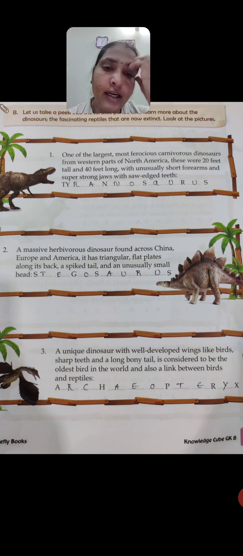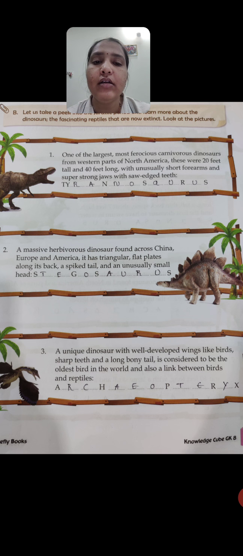Archaeopteryx. See here, note down that in the B sections they have given it as a fill in the blanks like this one. I have filled in all the alphabets, and whatever they have kept as blank, I will keep this image in your subject group. You can fill those in, and you can write it in your textbook.